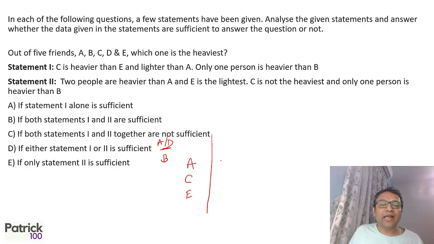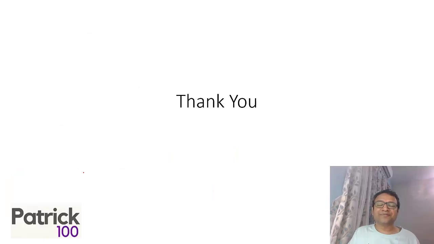Second, 2 people are heavier than A, and E is the lightest. C is not the heaviest, and only one person is heavier than B, so B is second. Since C is not the heaviest, C has to be 4th, and D has to be the heaviest. So automatically from the second statement you get the answer that only D can be the heaviest. So only statement 2 is sufficient. Hope it's clear. Thank you.